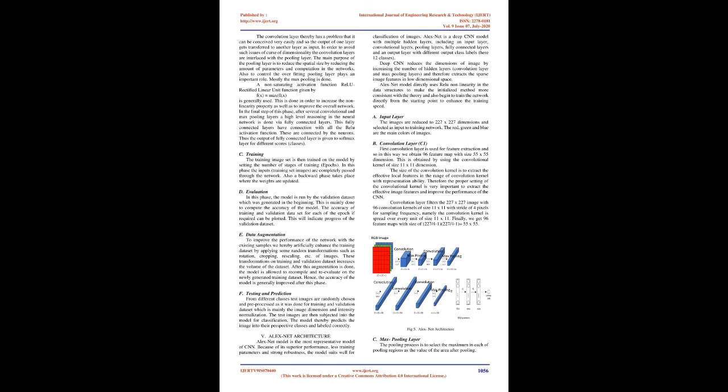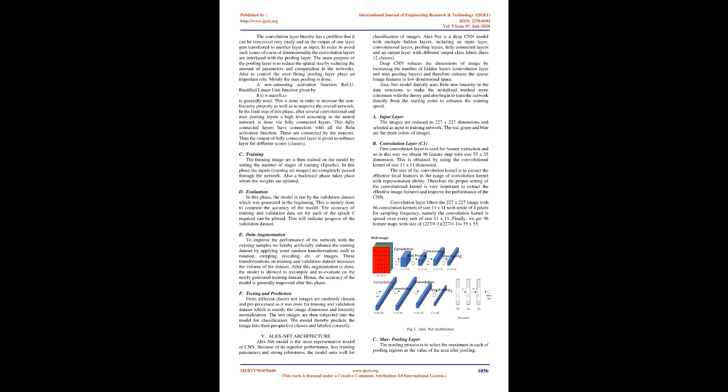AlexNet is a deep CNN model with multiple hidden layers, including an input layer, convolutional layers, pooling layers, fully connected layers and an output layer with different output class labels, here 12 classes. Deep CNN reduces the dimensions of the image by increasing the number of hidden layers, convolution layers and max pooling layers, and therefore extracts the sparse image features in low dimensional space. The AlexNet model directly uses ReLU nonlinearity in the data structures to make the initialized method more consistent with the theory, and also begins to train the network directly from the starting point to enhance the training speed.